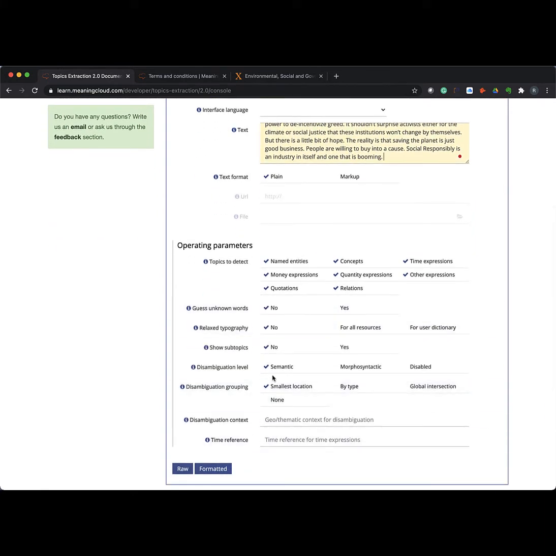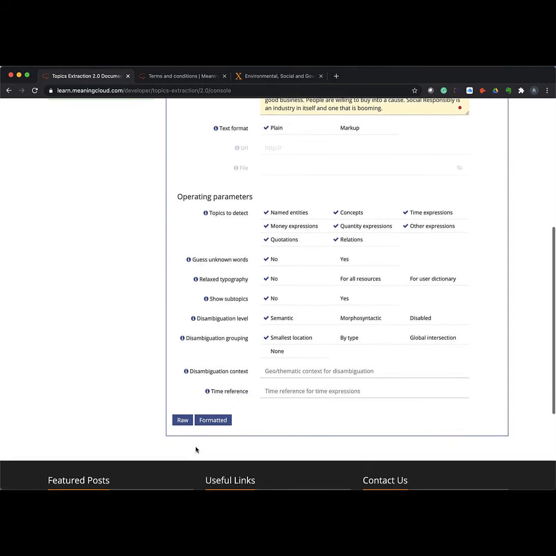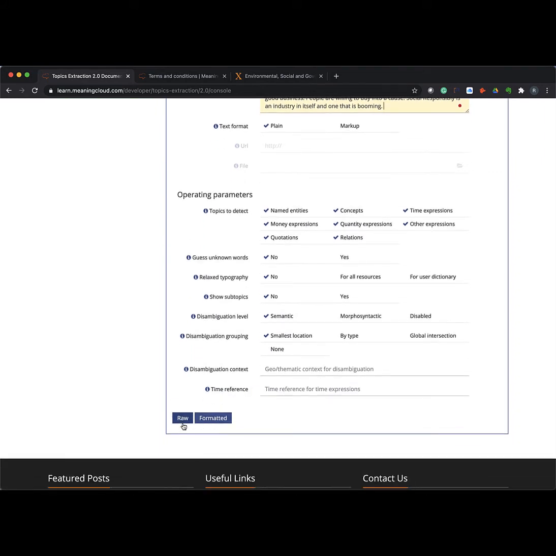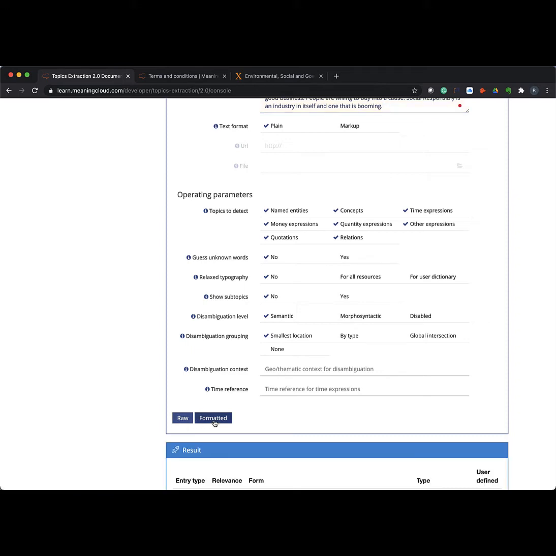So I'm going to look at the operating parameters here, and here you can choose which topics to try and detect and other settings, but I'm just going to keep it pretty much out of the box, and you can choose whether you want raw or formatted data in return. I'll choose formatted, but if you want to see just the JSON, you could have chosen the raw data.